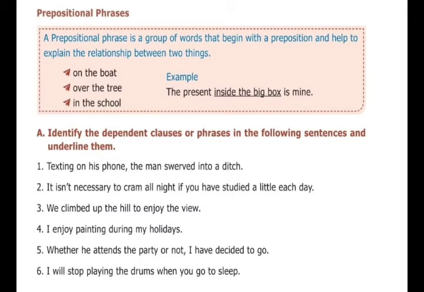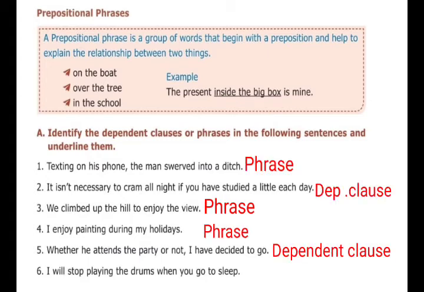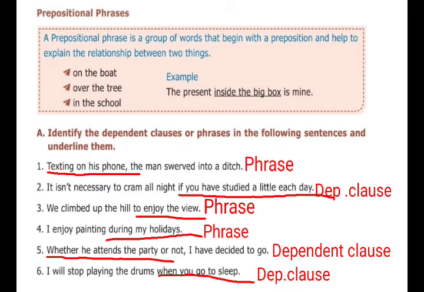Fifth one: whether he attends the party or not, I have decided to go. Here see the sentence, I have decided to go, meaning completed, because this sentence begins with the subject I. Come to this one, whether he attends the party or not: incomplete meaning, so dependent clause. Sixth one: I will stop playing the drums when you go to sleep. I will stop playing the drums, meaning completed. See the part, when you go to sleep: incomplete meaning. So this is a dependent clause.